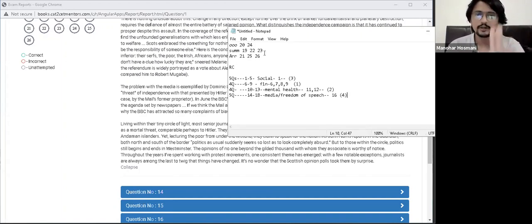Other than that, with respect to verbal, I was good in summary. I would understand how to go about with summary, so that's why I always went first with summary. Second, I like to do odd one out because it's easier to eliminate one than to arrange three or four sentences.